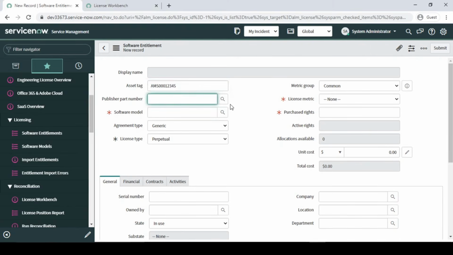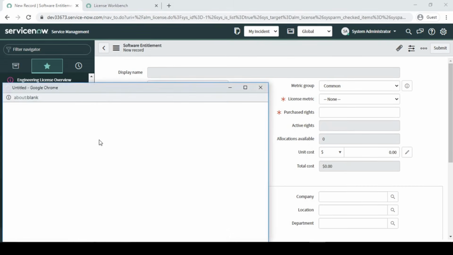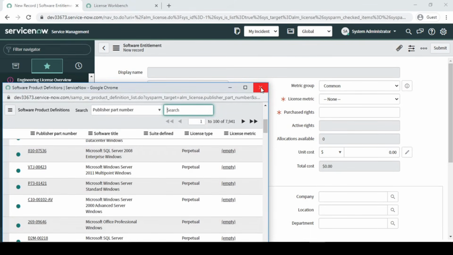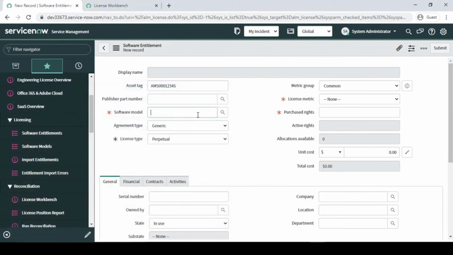Now for part number, we don't have a part number. Every software or asset item has a part number. If you have that part number, you just select it from here. If you don't have it, you can go and create it manually and upload it over here. If you don't have it, just leave it blank. For software model, which software model does it belong to? Definitely AMS, right?